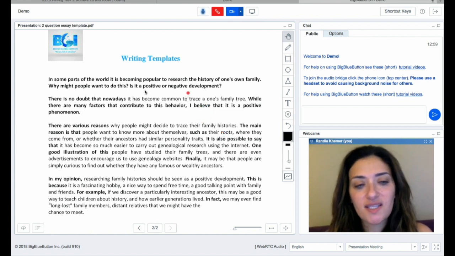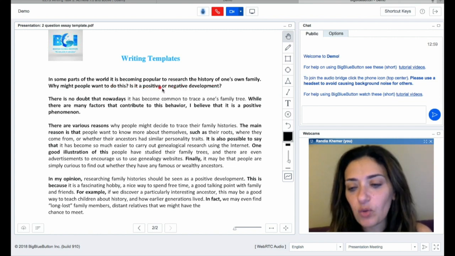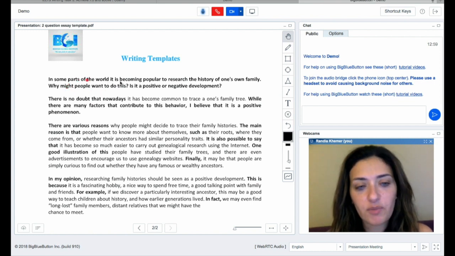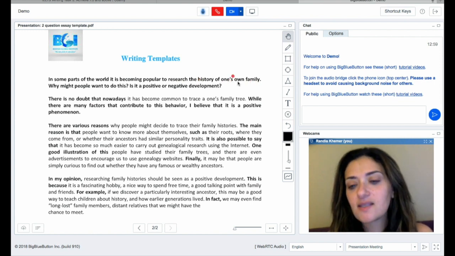The 2 questions essay usually has 2 questions. So they only answer the opinion part. They don't answer the first question. So it's something like this. In some part of the world, it is becoming popular to research the history of one's own family, right? This is the prompt. This is the topic that they're talking about.